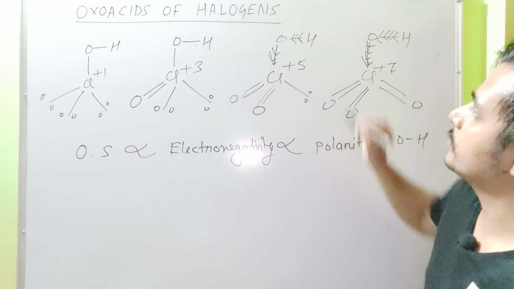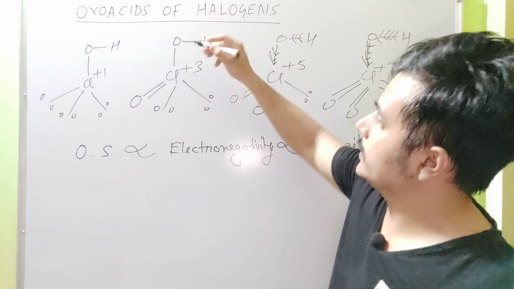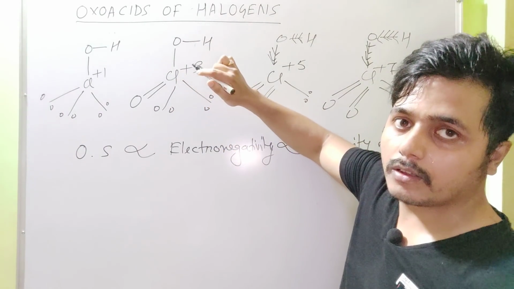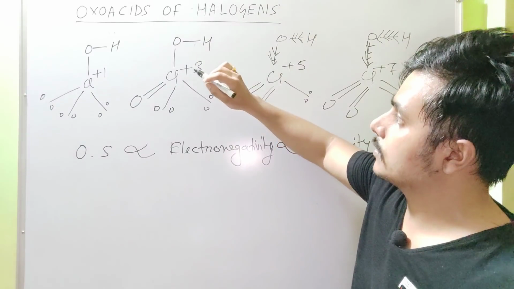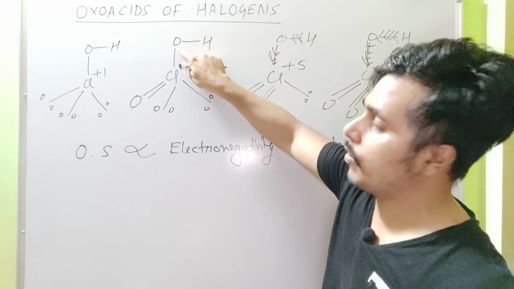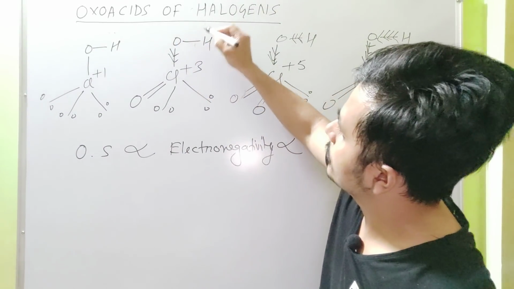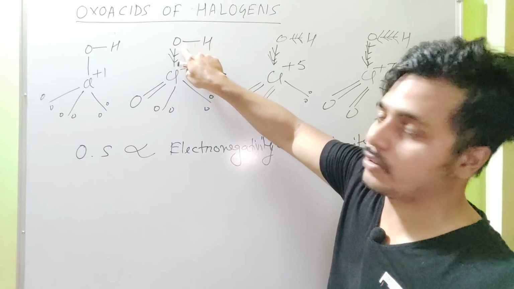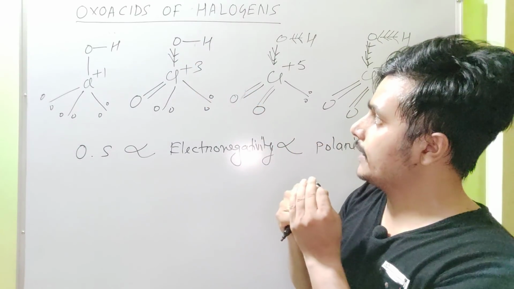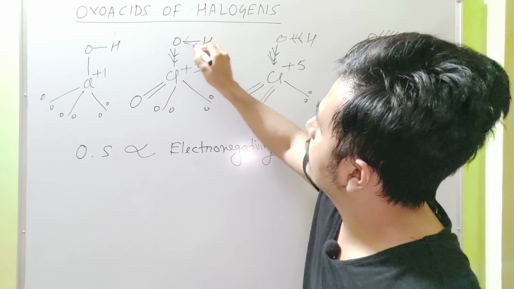In this case, it attracts electrons from oxygen weakly. So 2 arrows. In turn, this oxygen attracts bond pair electrons towards itself weakly.